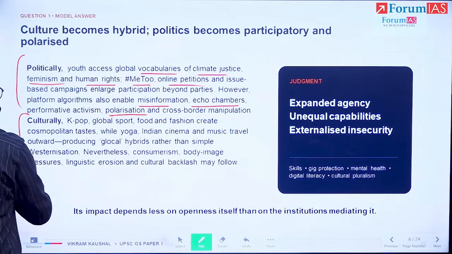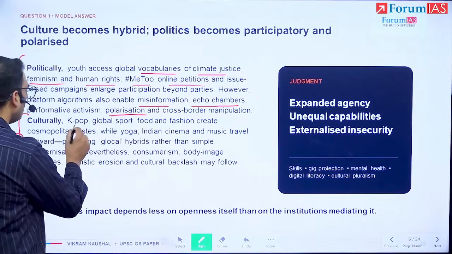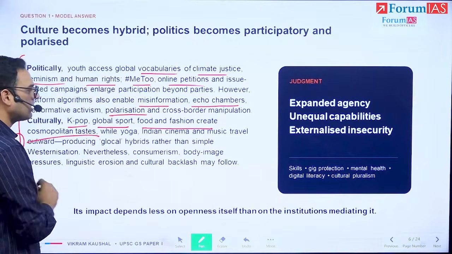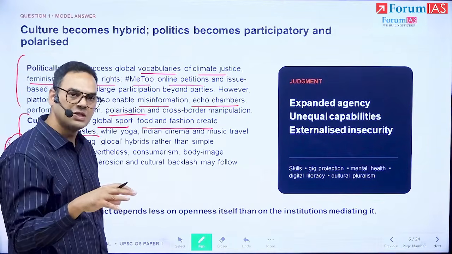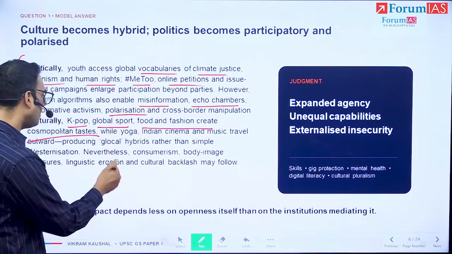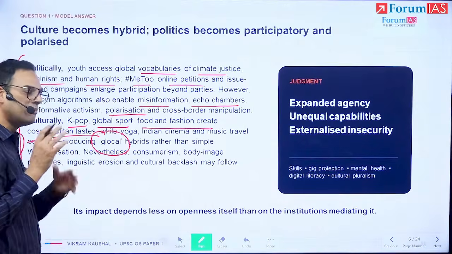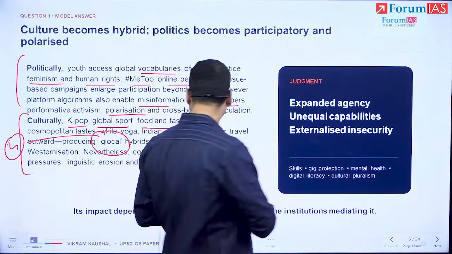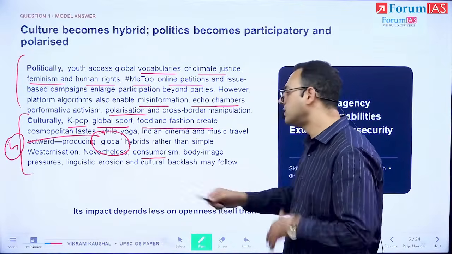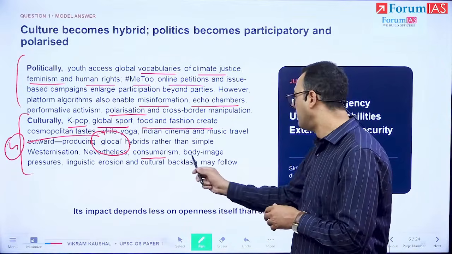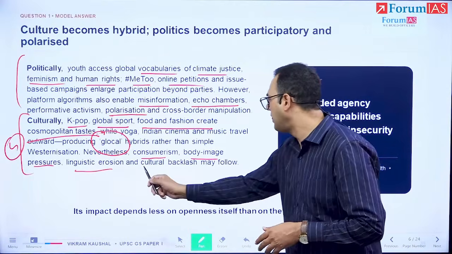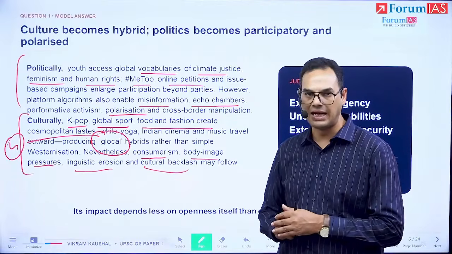Culturally, the fourth aspect of this, we're going to say, well, K-pop, global sport, food and fashion, the cosmopolitan tastes, all of this is the global aspect of the culture impact on the Indian youth. And there is globalization, which means mixing of the local and the global. But it also has a negative aspect, which is consumerism-led behavior, body image pressures, linguistic erosion, and potential of cultural backlash.